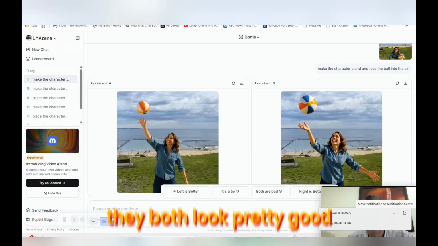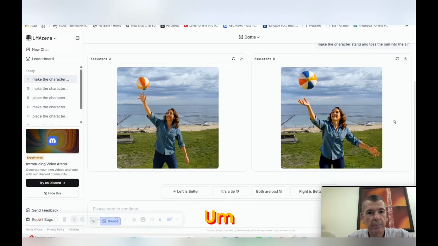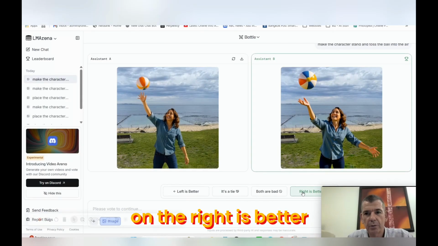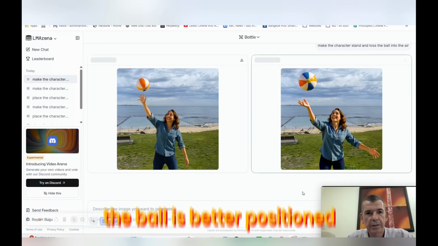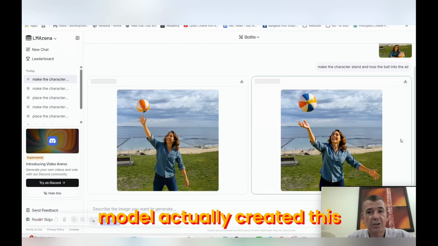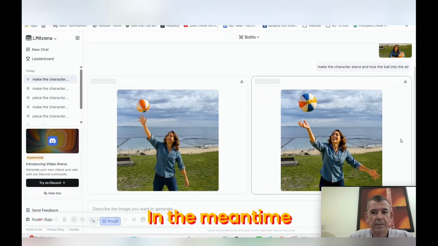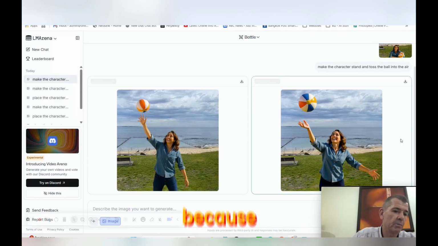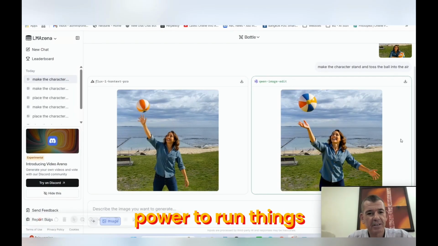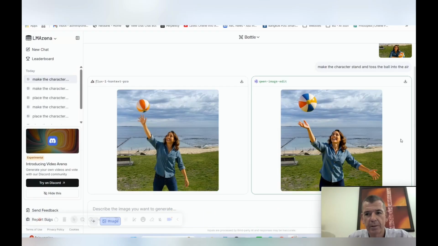Okay, let's have a look here. Oh, they both look pretty good. They both look really good, actually. That one, oh wow, that is pretty stunning. Let's say the one on the right is better, only because I think the ball is better positioned. Now, let's have a look if we got our Nano Banana and what model actually created this. In the meantime, I'm going to plug my machine in here because in the real world, we need to have power to run things. Oh, there we go. We've got our screen back. Let's have a look. Ah, that was Qwen.